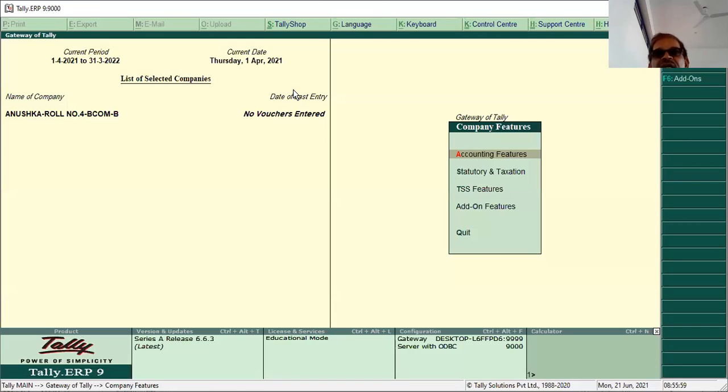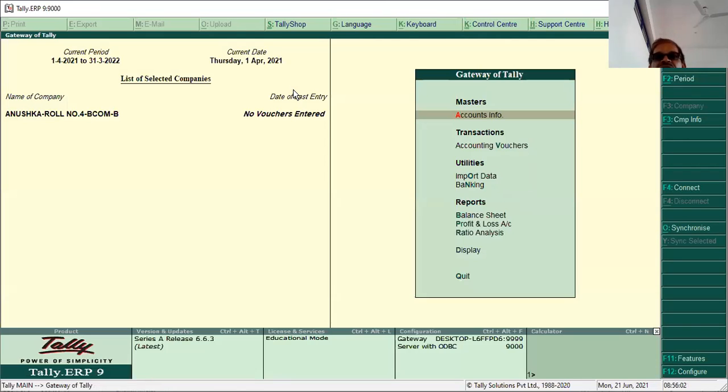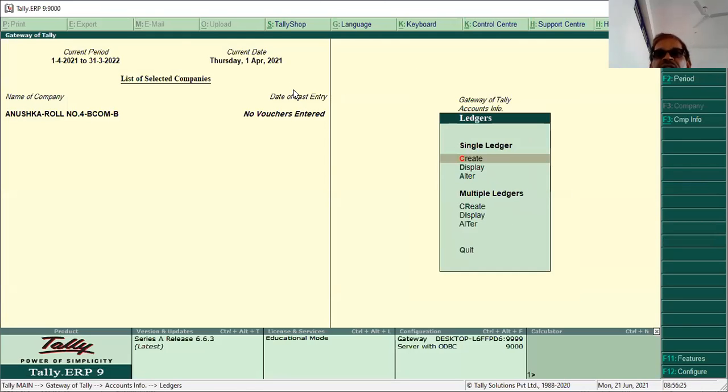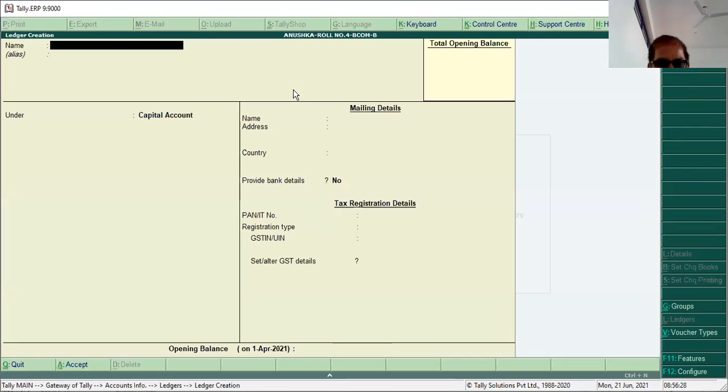Now what is the next step? What we have done: we have created a company. We again went to F11 and under accounting features we enabled maintain accounts to yes and integrate accounts and inventory to no. By default it will be no only. Now you have to create ledgers. Shortcut key ALC. Different ledgers you have to create. The first ledger is consultancy services.